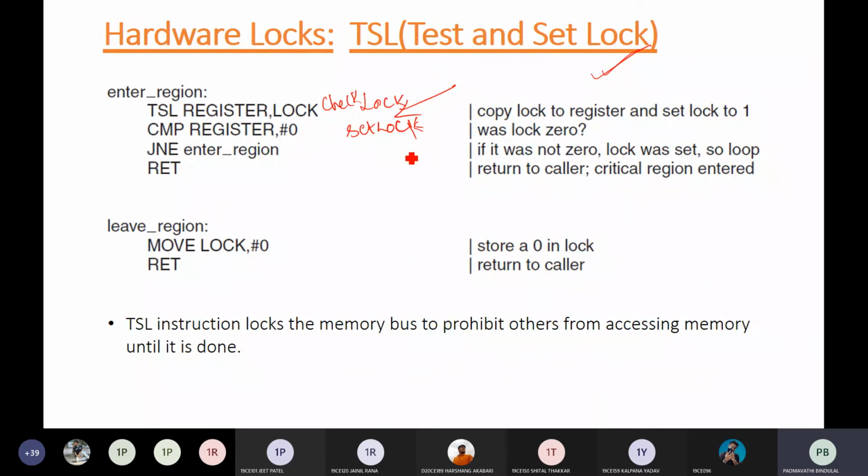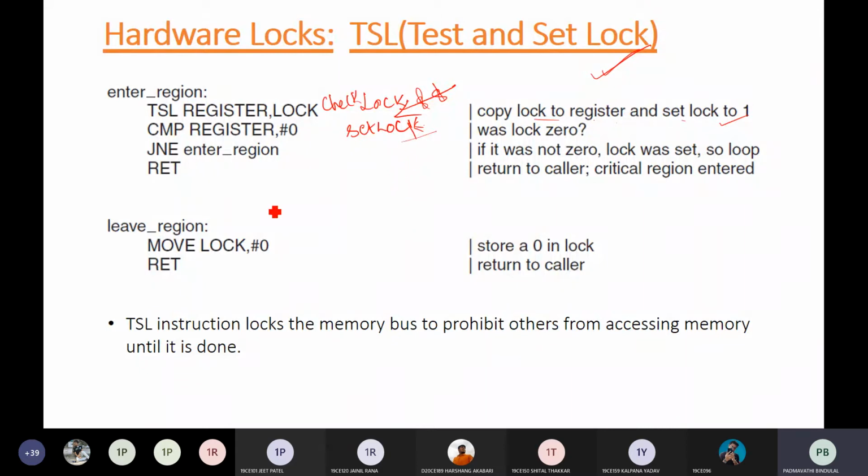It tests the lock and sets it as well. It is not waiting for the next instruction to set the lock, it is testing as well as setting it right there itself. So these two operations happen in a single instruction or single clock cycle. In that case there will not be much issue of interruption in between, and the mutual exclusion problem that we had can be solved.